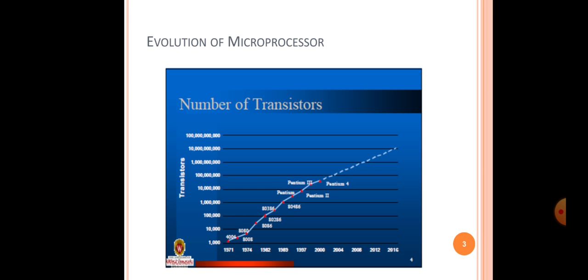After some time, interesting things came to the PC. Now we are using Pentium, or Core i3, i5, and i7 processors, but we are going to learn the older version, the basics of the 8086 microprocessor.